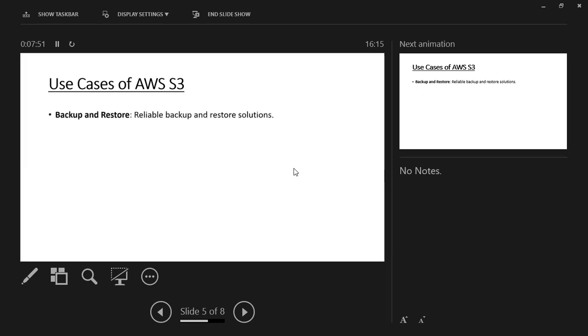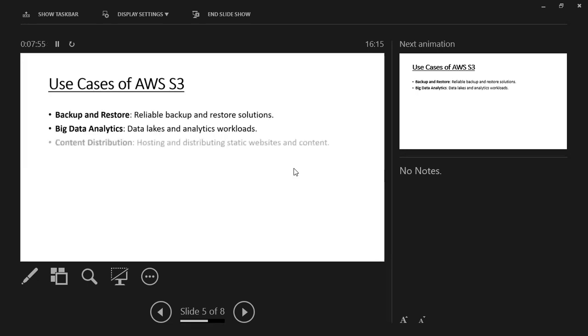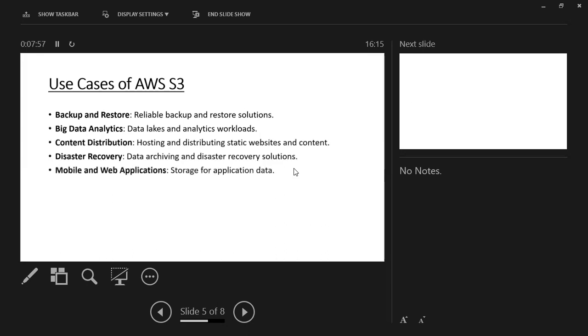Next are the use cases of AWS S3. First is backup and restore. It is very good at backing up and restoring data; AWS provides a reliable backup and restore solution. We also have big data analytics, which AWS S3 also supports.